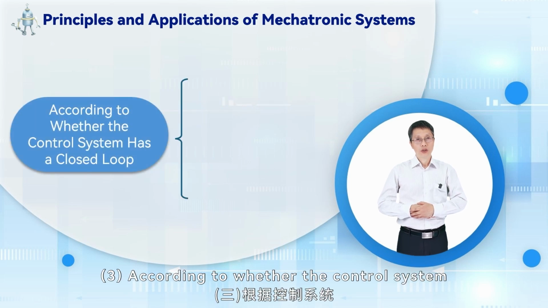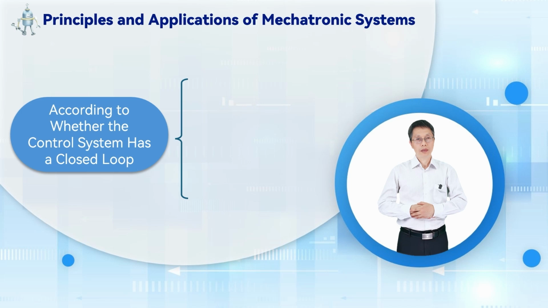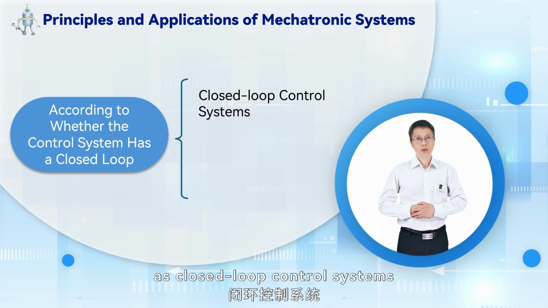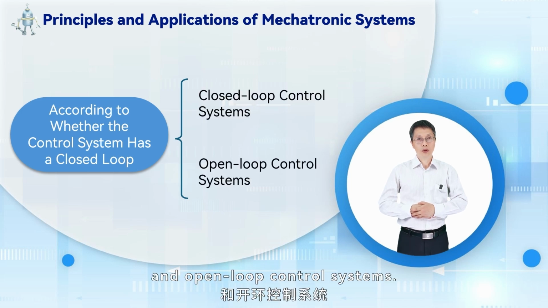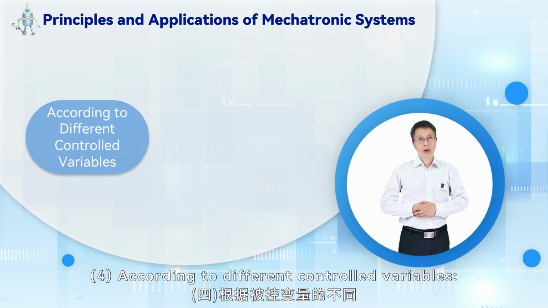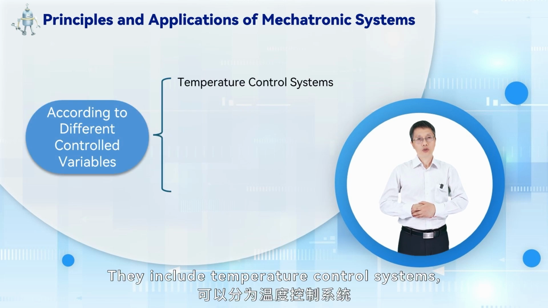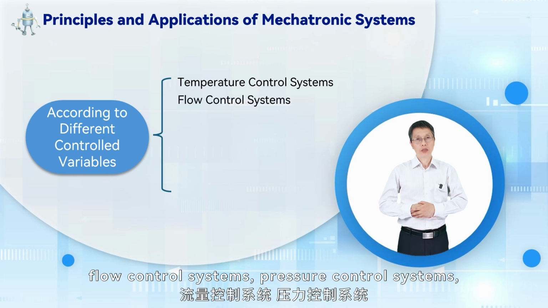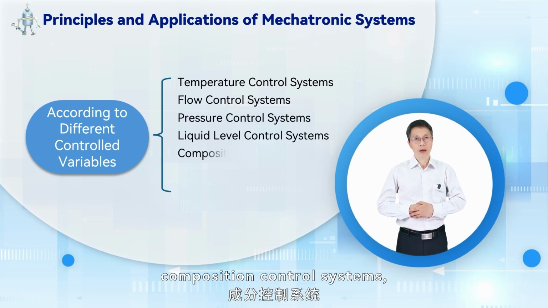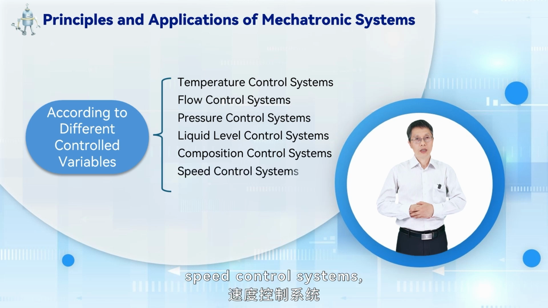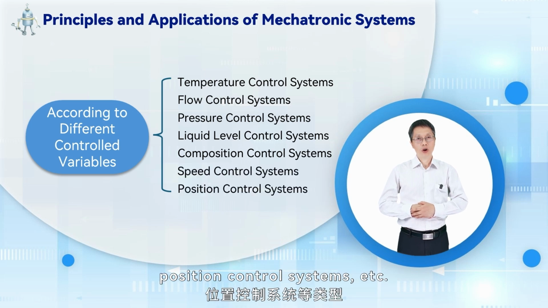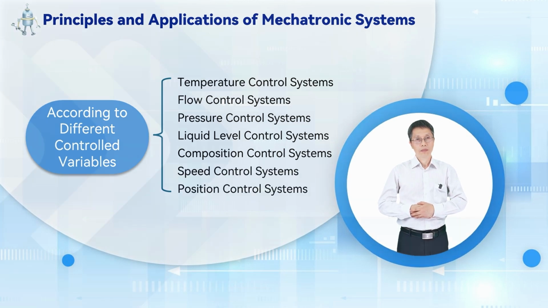According to whether the control system has a closed loop, they can be categorized as closed-loop control systems and open-loop control systems. 4. According to different controlled variables, they include temperature control systems, flow control systems, pressure control systems, liquid level control systems, composition control systems, speed control systems, position control systems, etc.